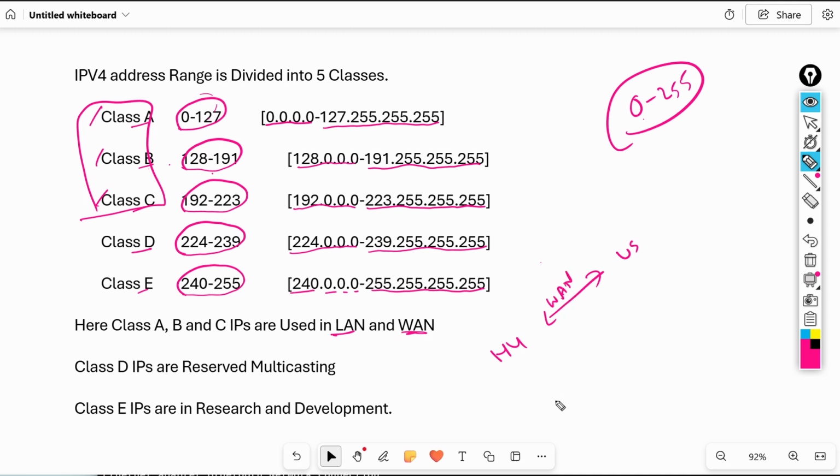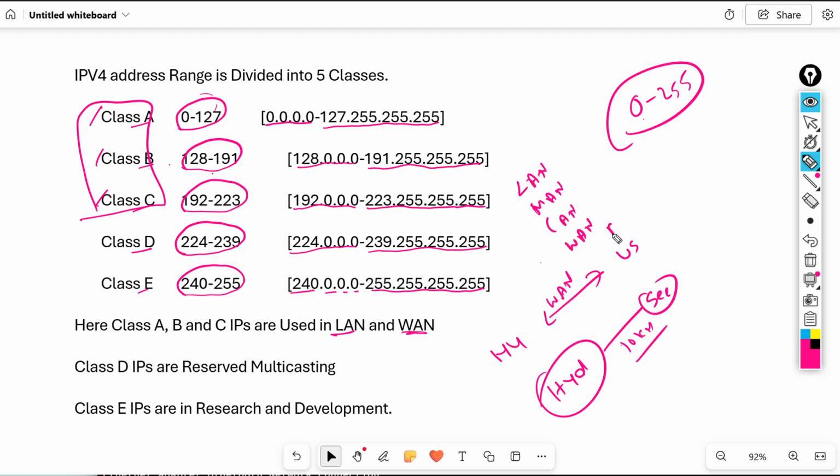Or for example, within a metropolitan city, here we have Hyderabad and Secunderabad. Between these two we have only 10 kilometers. It is a metropolitan city and is also known as WAN, but technically we have different terms actually: LAN, MAN, CAN, and WAN, and also we have PAN. These are just the terminology.